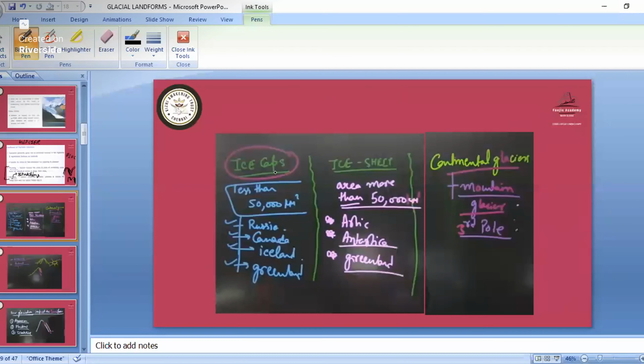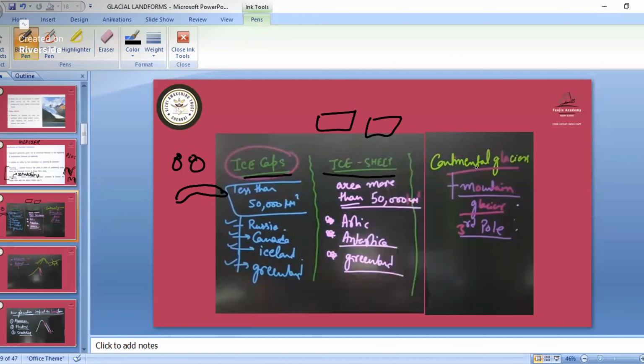Then see, now first we should know what is an ice cap and what is an ice sheet. A small solid part, shaped like a cap, like how we wear a cap, a light shape, that is known as the ice cap. Now what is the ice sheet? An ice sheet will be like sheets, a rectangular block you can say. So that is known as the ice sheet.